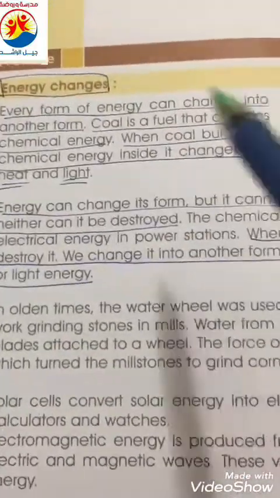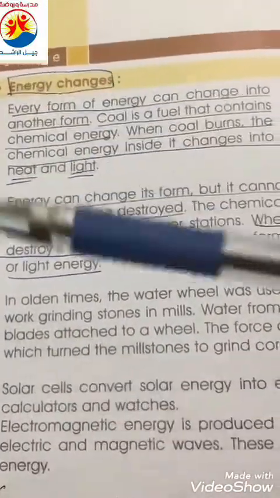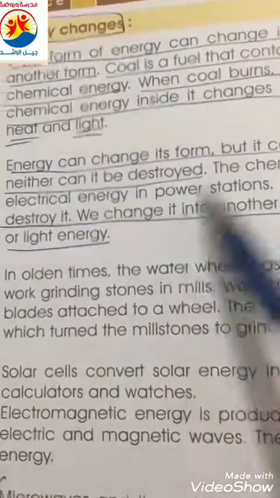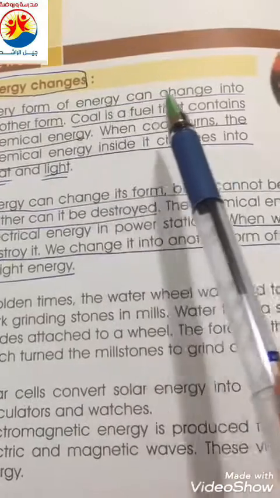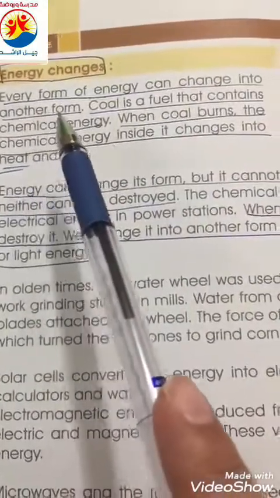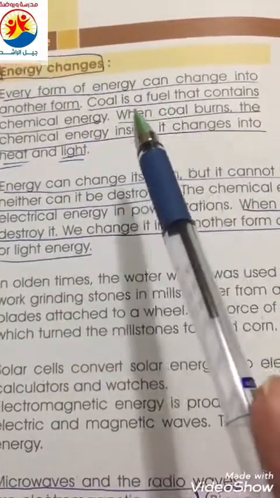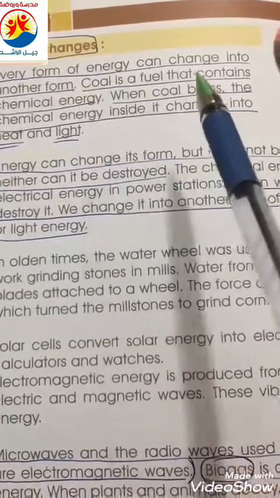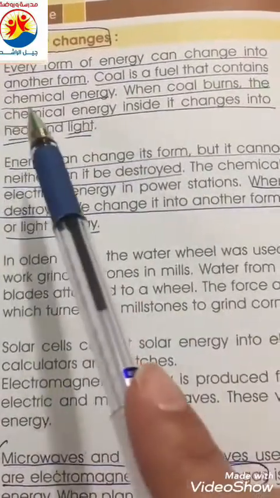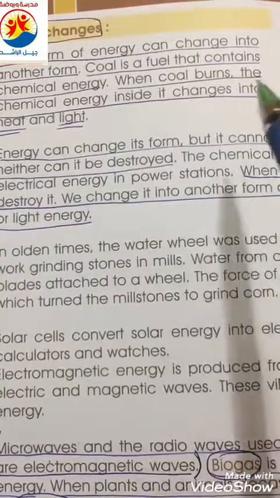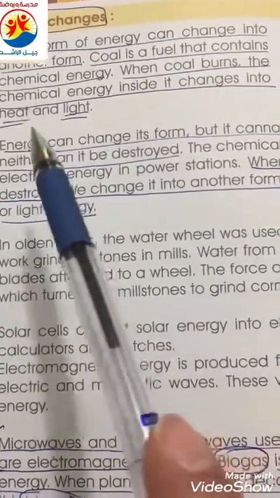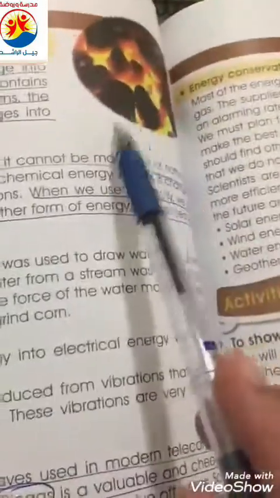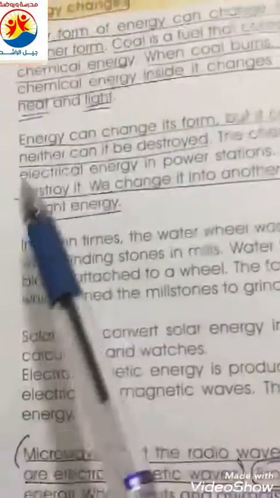Now, when we are talking about energy changes, every form of energy can change into another form. Coal is a fuel that contains chemical energy. When coal burns, the chemical energy inside it changes into heat and light. You see, this is coal.